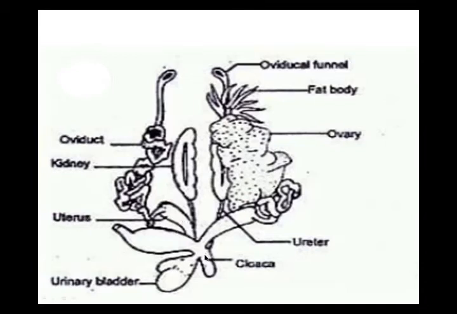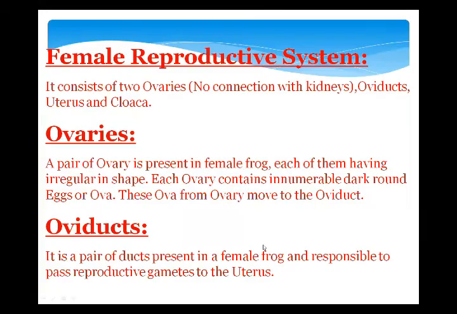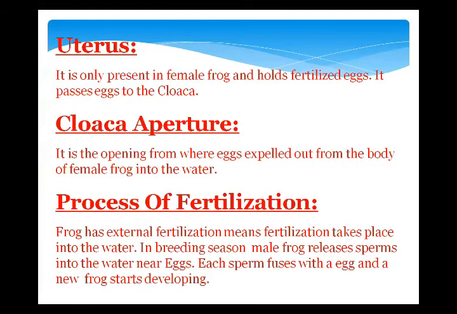After that, this is the cloaca having the cloacal aperture, the opening from where the female reproductive gametes or eggs are expelled out from the female body into the water. This is the male and female reproductive system of frog. Now this is the female reproductive system, with information about ovaries, oviducts, uterus, and cloacal aperture.